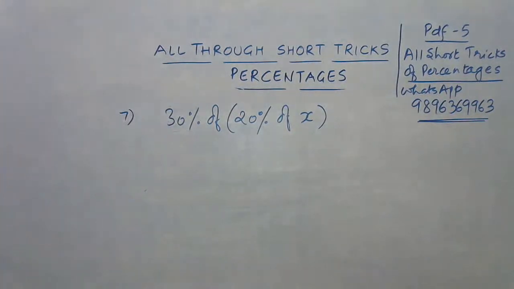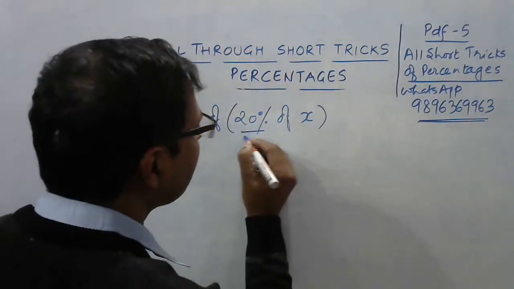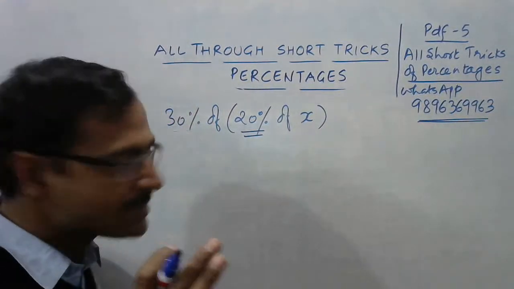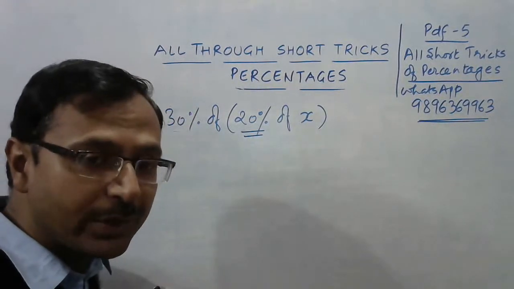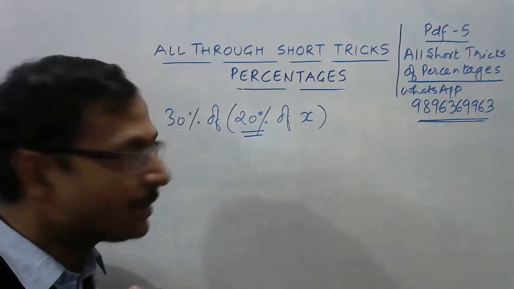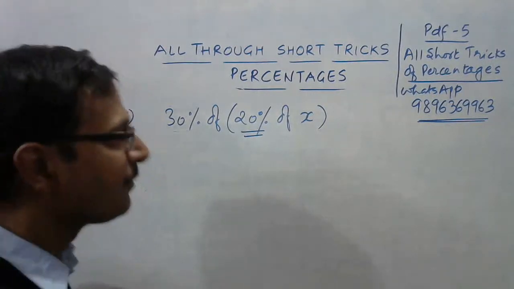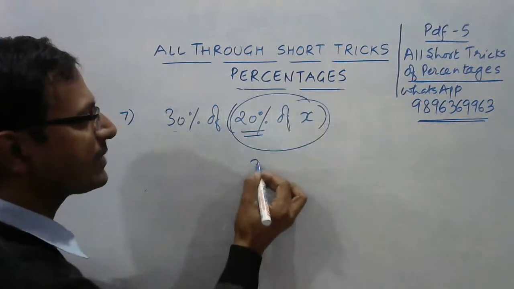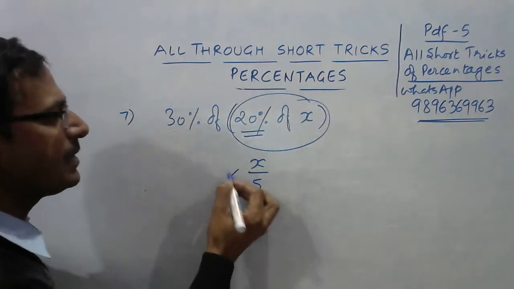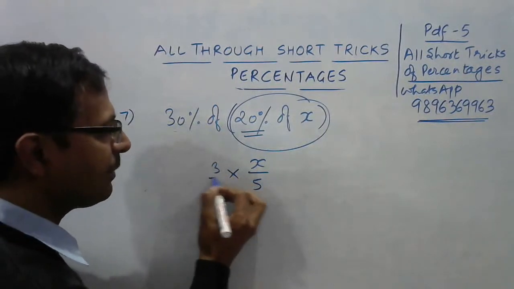Okay, let's see now. What is 20% of x? Whenever you come across 20%, you should know that 20% is exactly division by 5. So this part is actually x upon 5. Now 30%, we all know, is 3 upon 10.